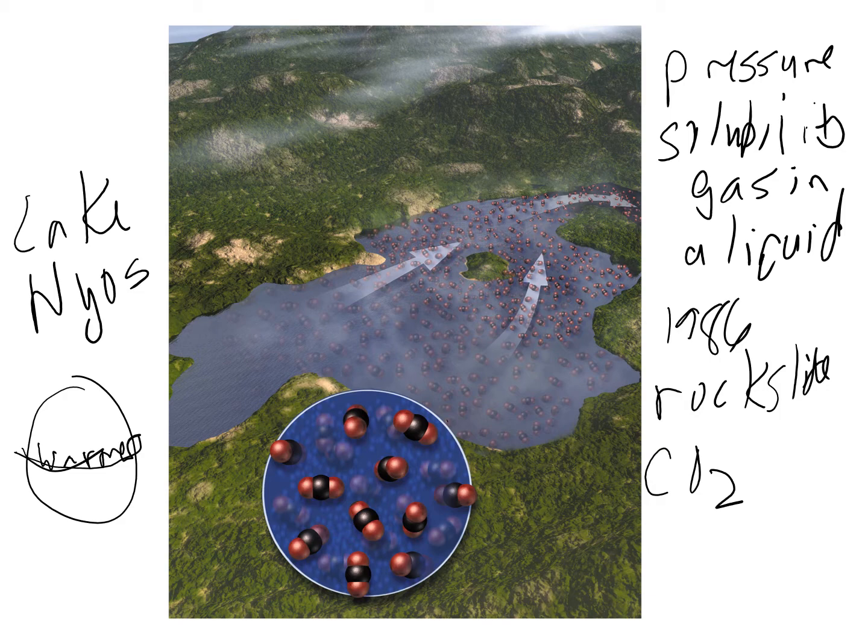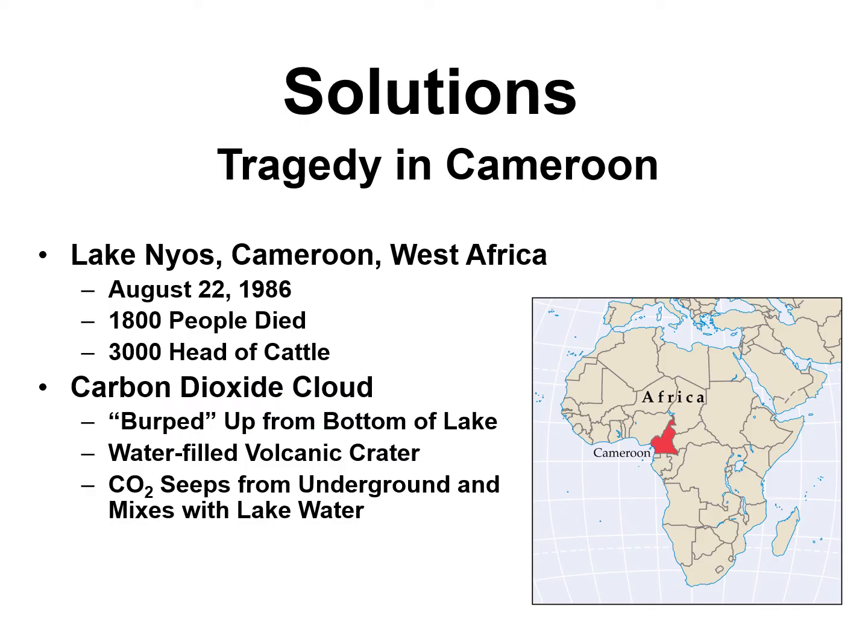This picture is showing a molecule of carbon dioxide. And in the air, we need oxygen to breathe. So we know carbon dioxide is going to be heavier. In the atmosphere, the carbon dioxide displaced all the oxygen that people needed to breathe. So the people living in the area within about a 25-kilometer radius from this lake ended up suffocating from lack of oxygen. It ended up killing about 1,800 people.